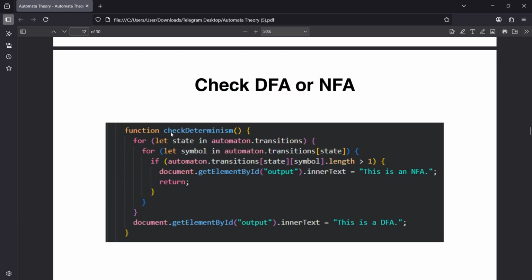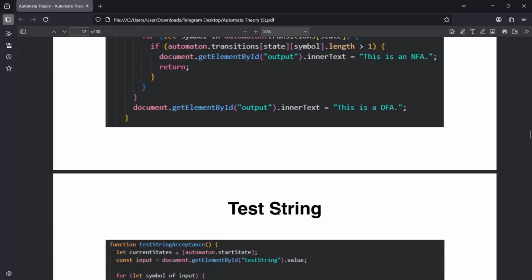So the function is checkDeterminism. It checks if the FA is a DFA or NFA. It scans each transition, and if any state has multiple next states for the same input, it's an NFA. Otherwise, it's a DFA. Then it displays the result in the output area here.